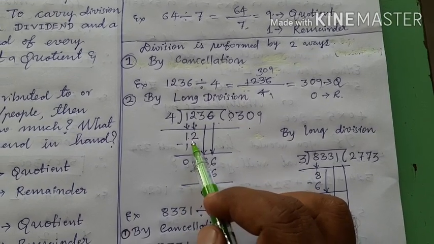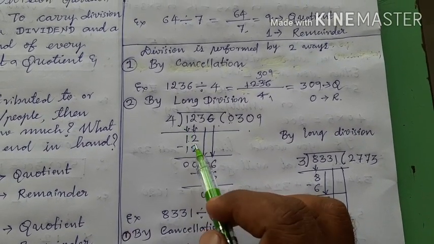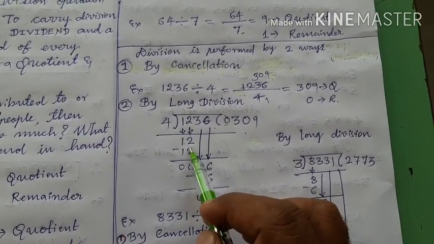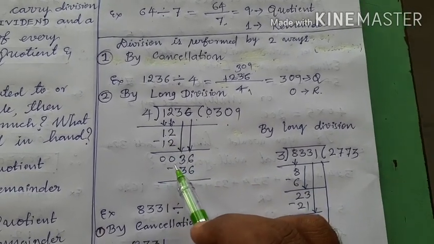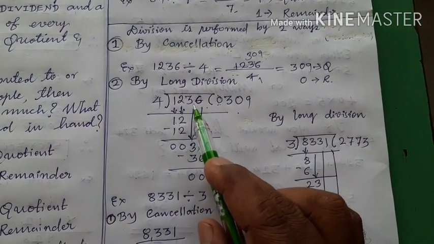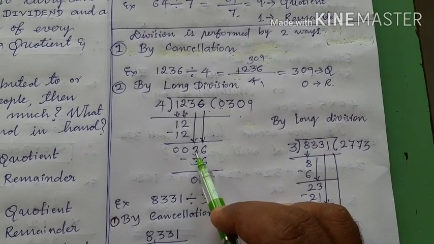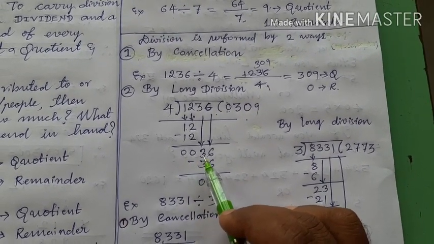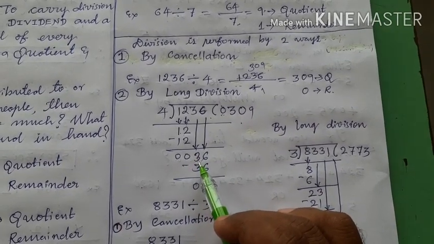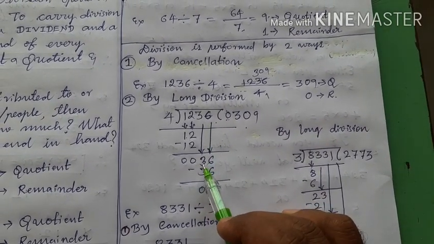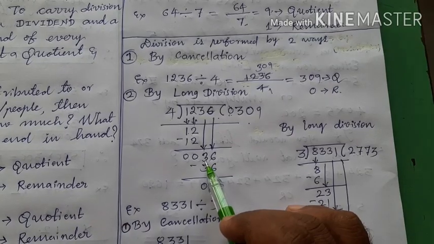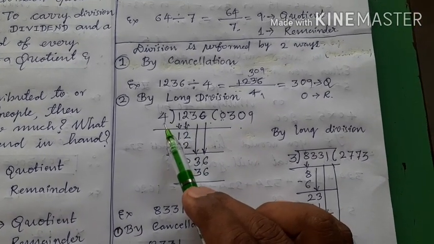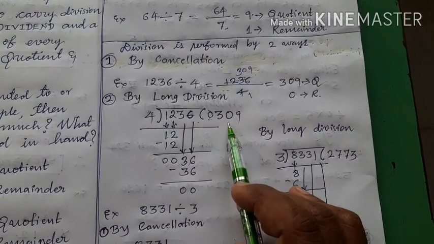In tables of 4, 12 comes, 4 3s are 12, and 12 minus 12 is 0. Next digit is 3. Take 3 down. In addition to the digits in front of 3, what is the value? It is 3 only. So, when you take the digit 3, the value of this down taken number is less than divisor. That is why you will put 0 here.